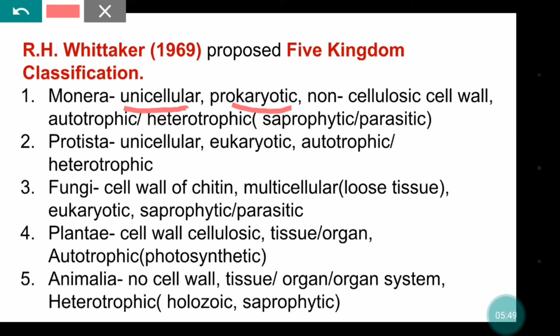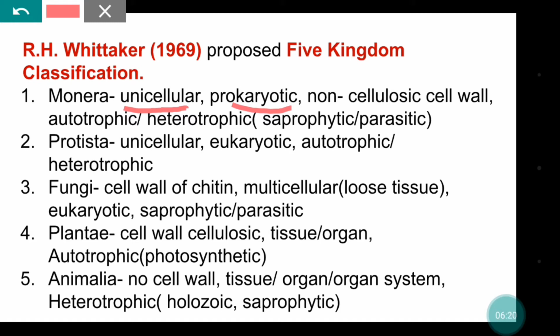It has a cell wall, but it is not made up of cellulose. Cellulose is the main constituent of the plant cell wall, but here the cell wall is not made up of cellulose. And this kingdom contains a major group, that is bacteria.